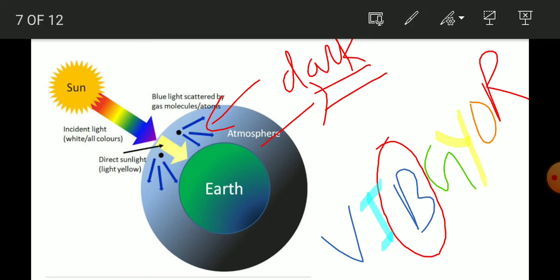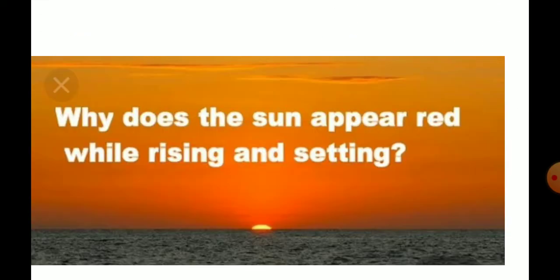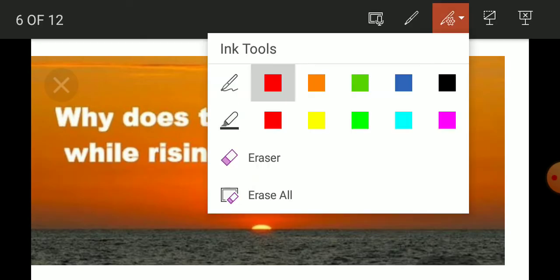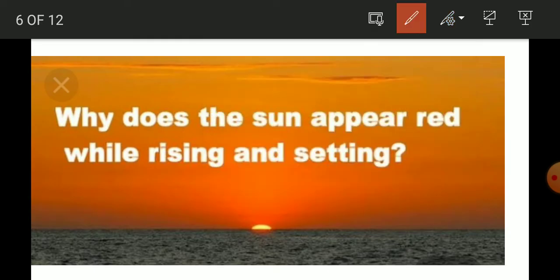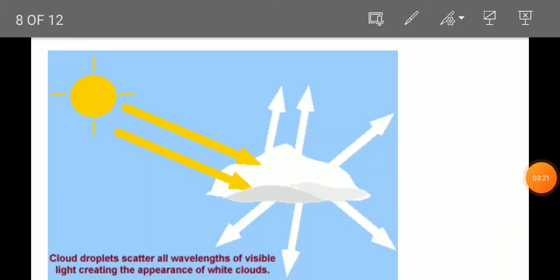And like I said, scattering is minimum for red color. Due to that, when the sun is at horizon during the sunset or sunrise, other colors get scattered. And like I said, scattering is least for red color. So only red color will reach the observer, I mean to us. And due to that, we see red color of the sun during sunset or sunrise. So the scattering is the reason. Let's learn more about scattering.